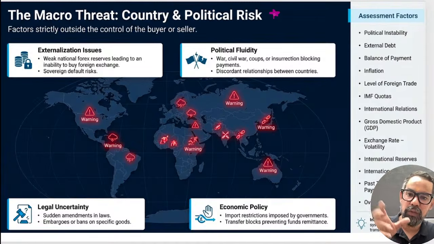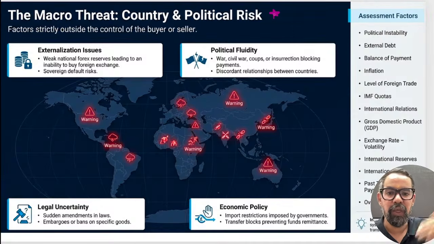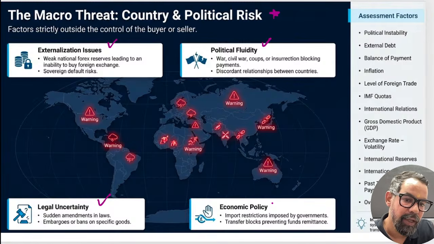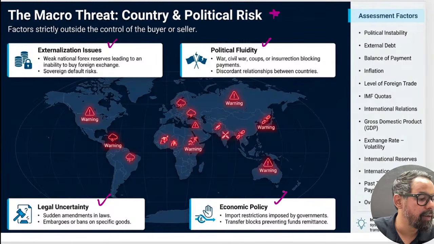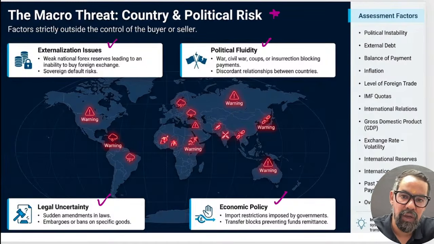When it comes to the policies, we have the comprehensive policy, which covers both. But when it is a political risk policy only, it covers the political risk only. It won't cover the commercial risk. So basically, if companies have commercial coverage from some other entities, they go for this one. Otherwise, the standard policy covers both. Externalization issues, political fluidity, legal uncertainty and economic policy of the country are some major areas which generally contribute to the country risk.